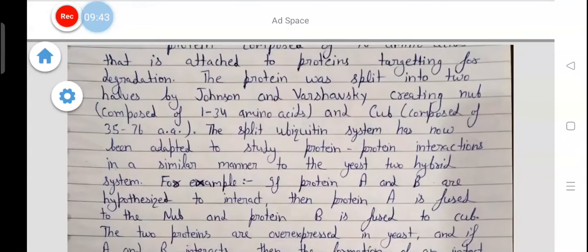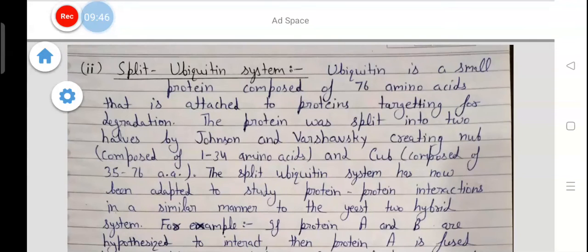Next method is the split ubiquitin system. Ubiquitin is a small protein composed of 76 amino acids that is attached to proteins targeted for degradation. The protein was split into two halves by Johnsson and Varshavsky, creating Nub composed of amino acids 1 to 34 and Cub composed of amino acids 35 to 76.